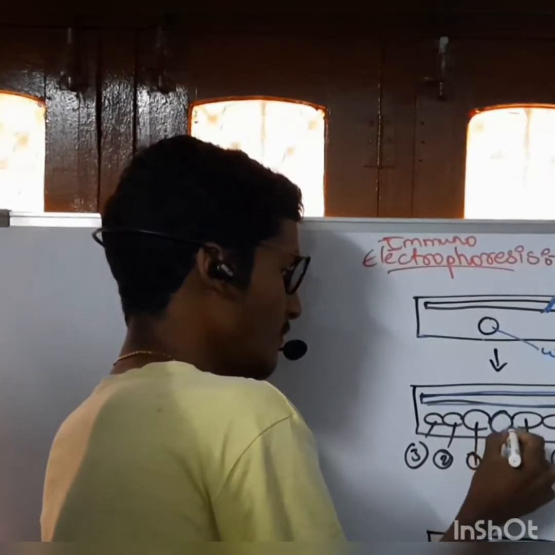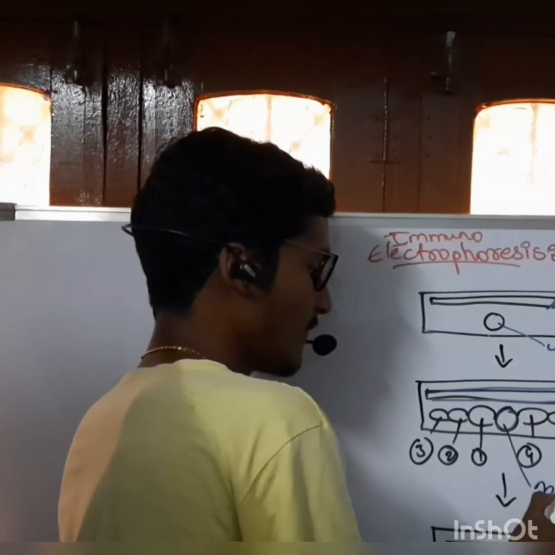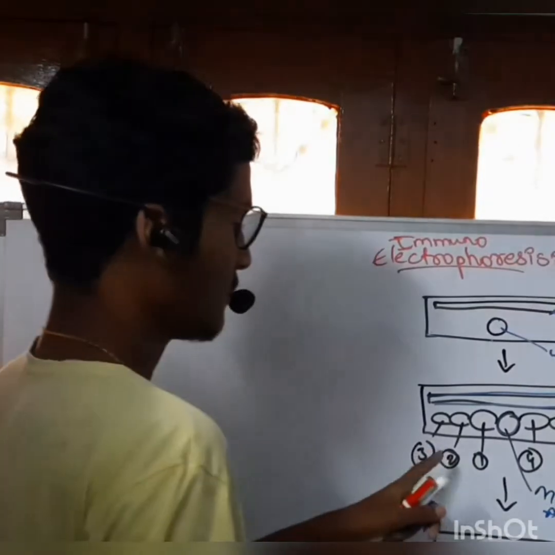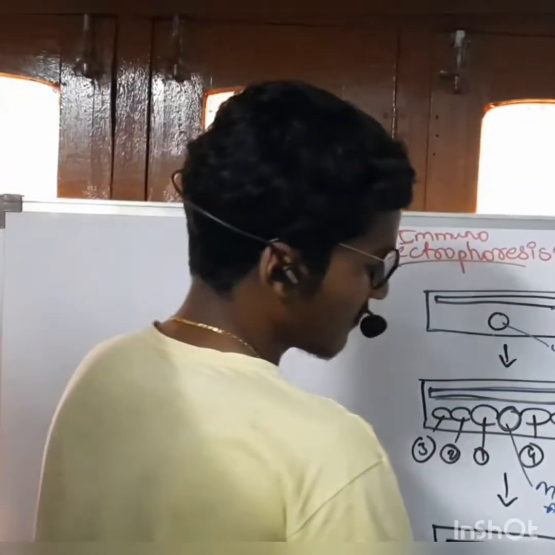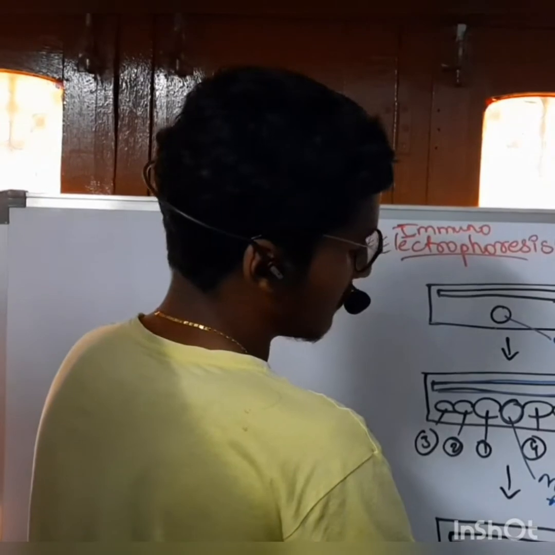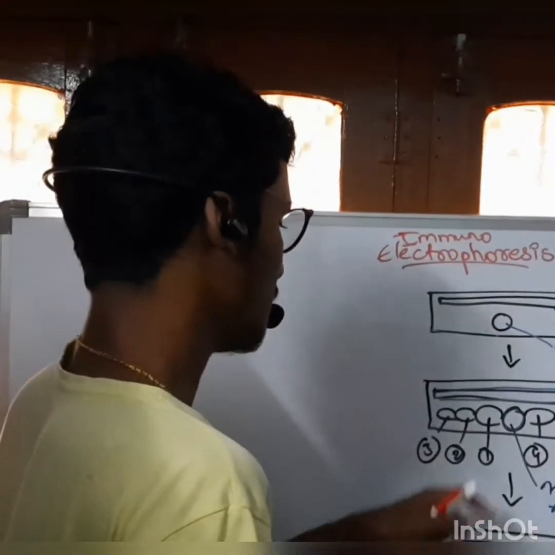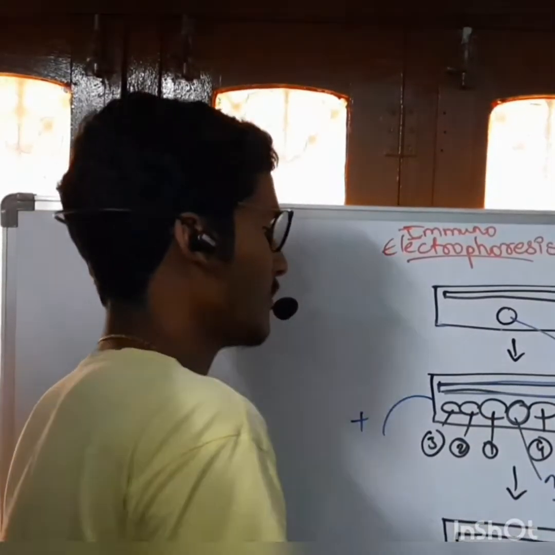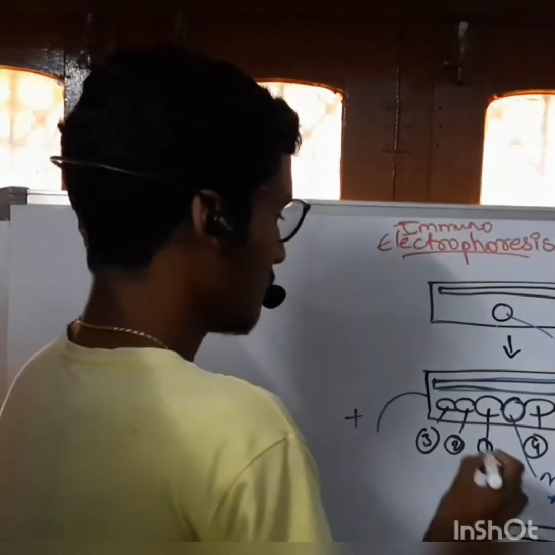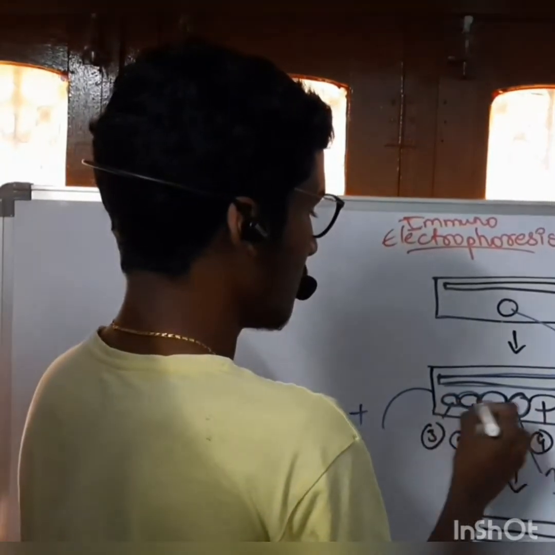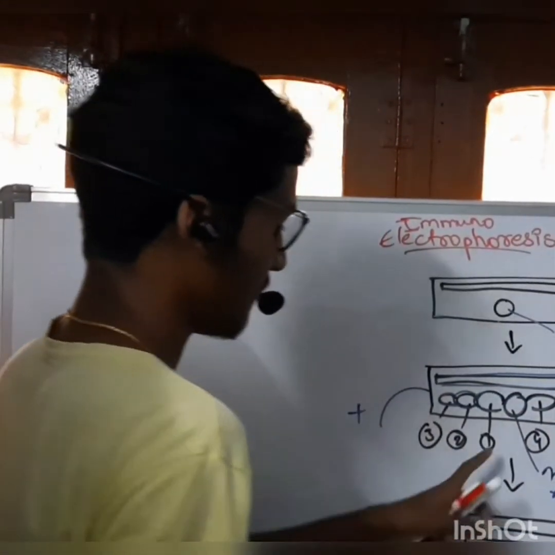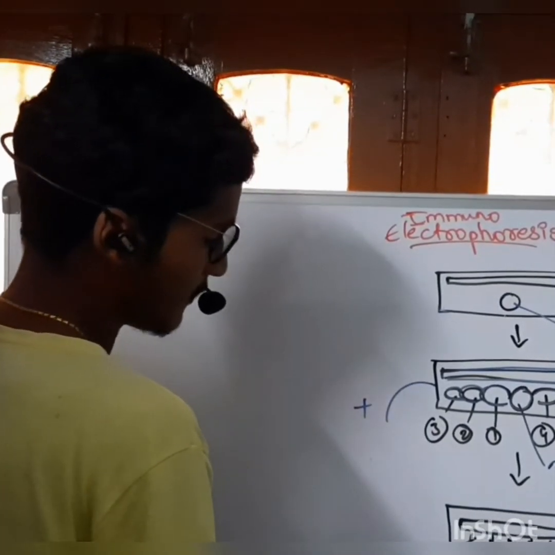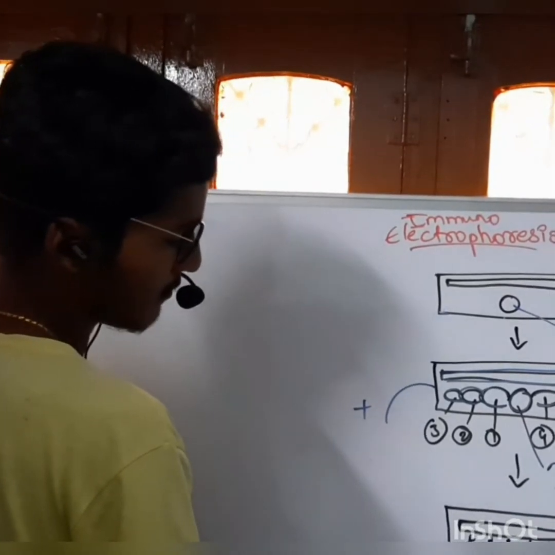In the well we add a mixture of antigens, containing six types of antigen. After treating with an electric current, these antigens are separated into their groups and form a bond between the antigen and antibody. This bond is called a precipitation band.